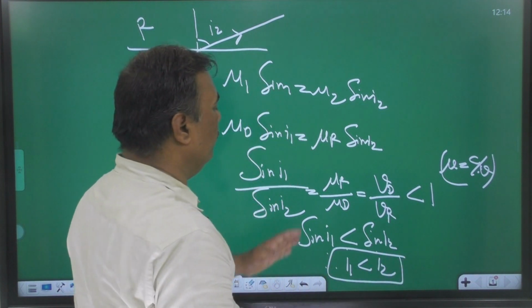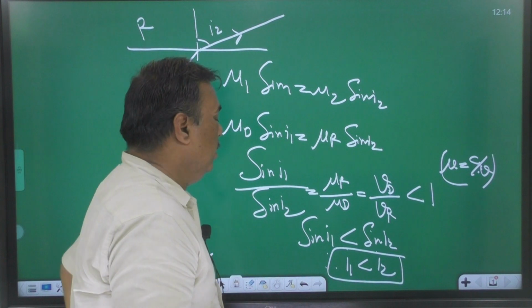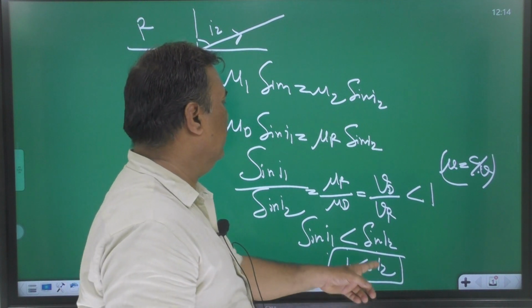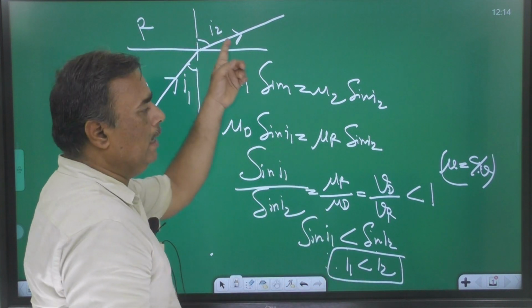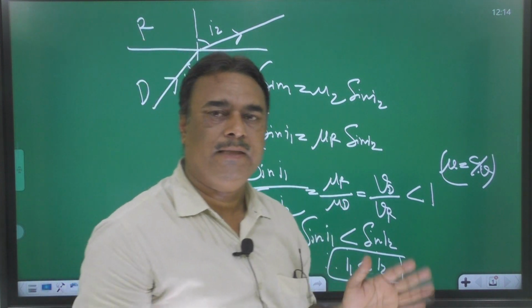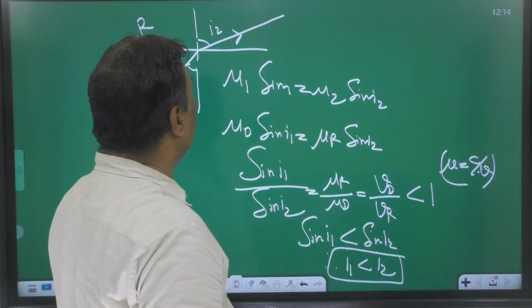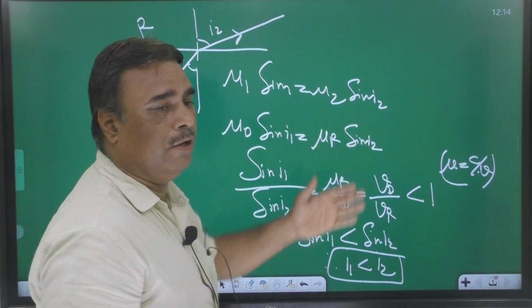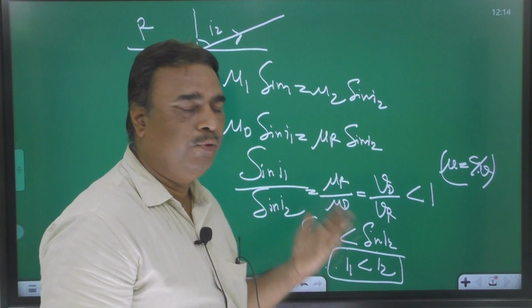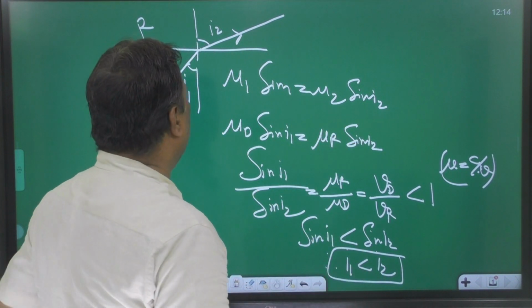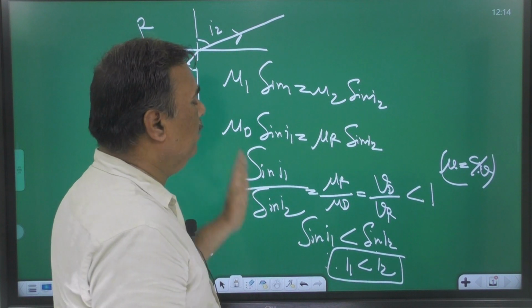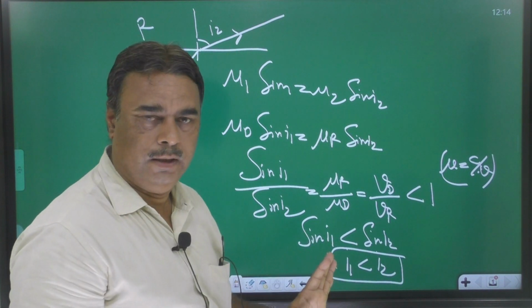Look here on the blackboard, i1 less than i2. It means when light passes from denser to rarer, it bends away from the normal. Similarly, you can prove when light is passing from rarer to denser, it bends towards the normal.